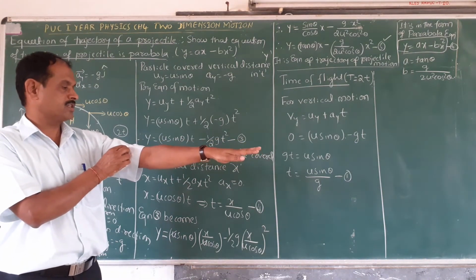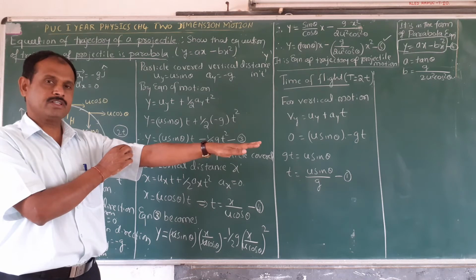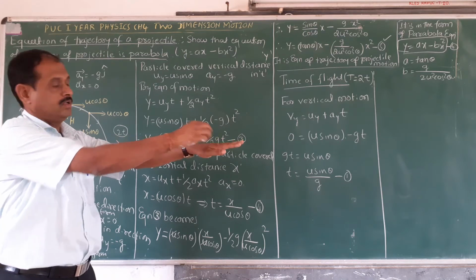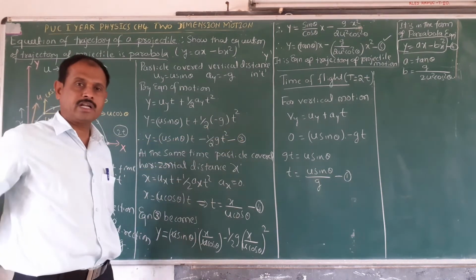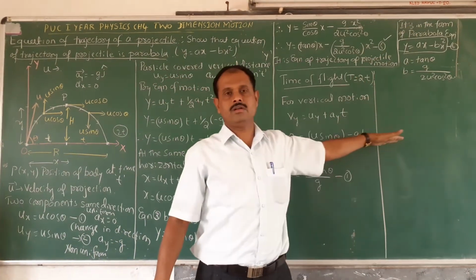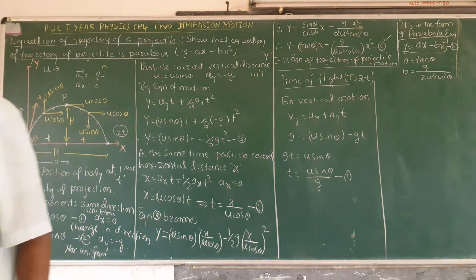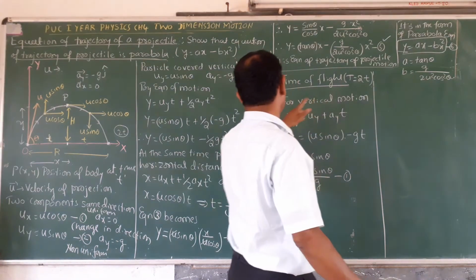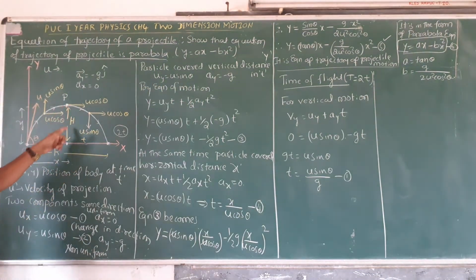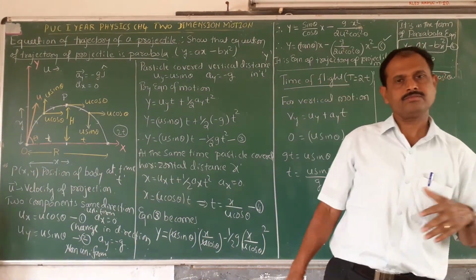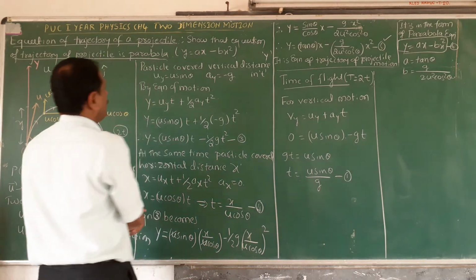The projectile motion starts from the reference surface, moves like this and reaches the reference surface again. This total time taken by the projectile when it reaches the ground, or the reference surface, is called time of flight. Time taken for ascent is t, time taken for descent is t. It will take the same time in the absence of air resistance and friction. One very important point is here.